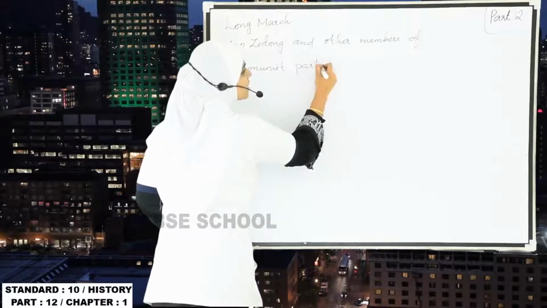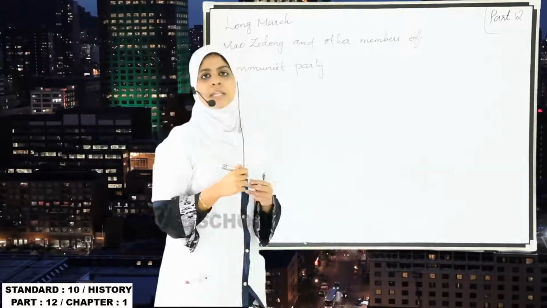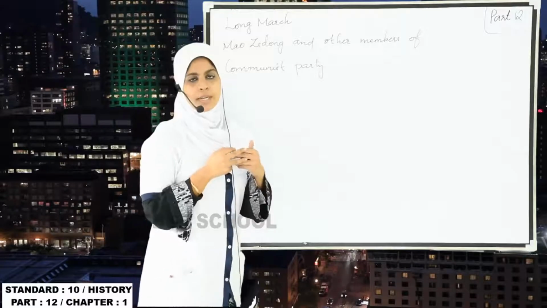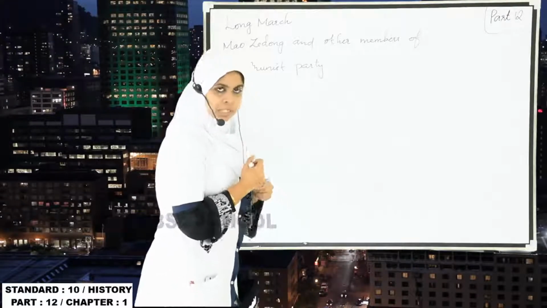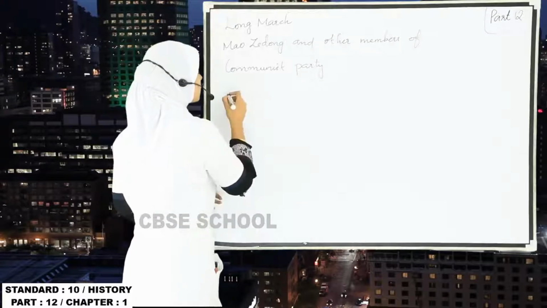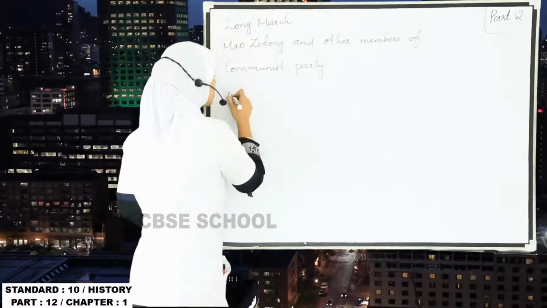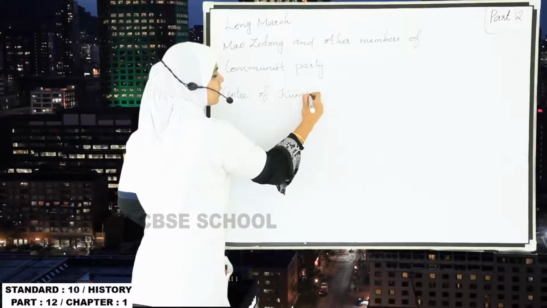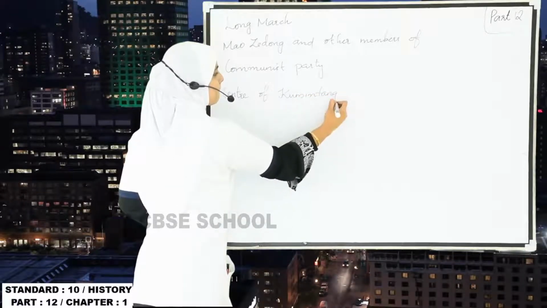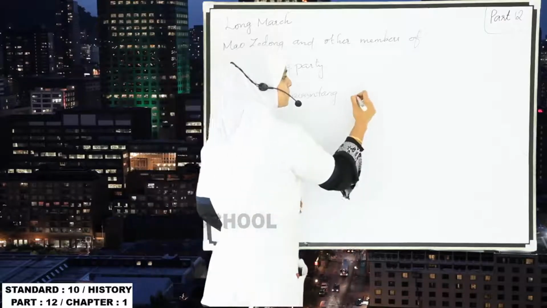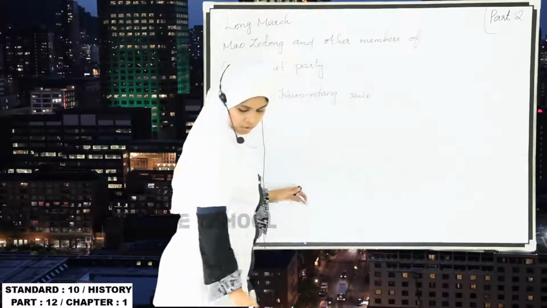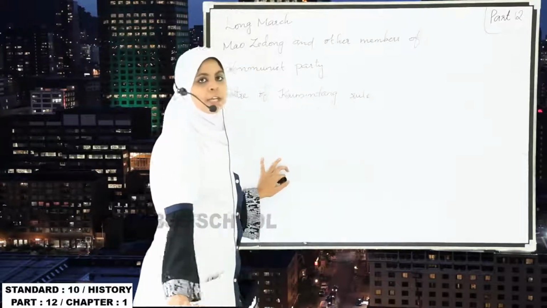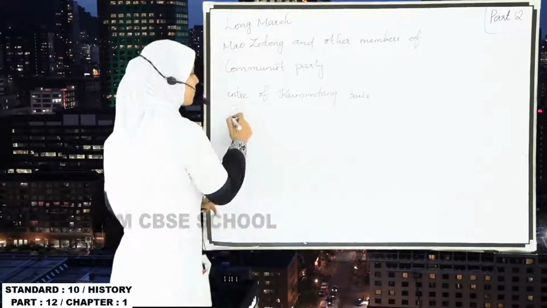So when they started this journey, what they did was seize many agricultural lands and unique resources of that particular area. And after that, when they reached, they captured the center of Kuomintang rule. And also, Chiang Kai-shek was thrown out of power.